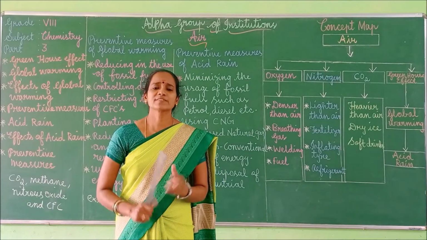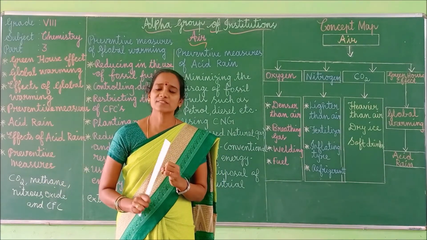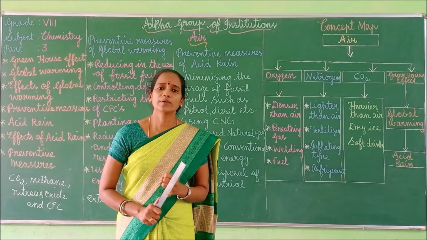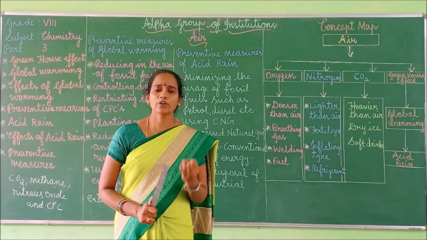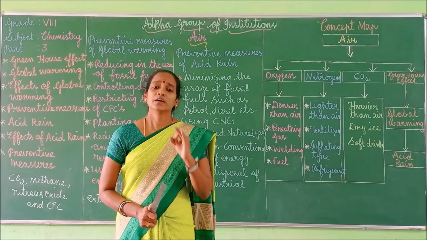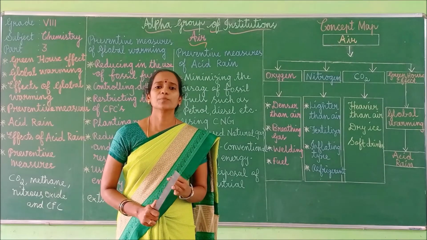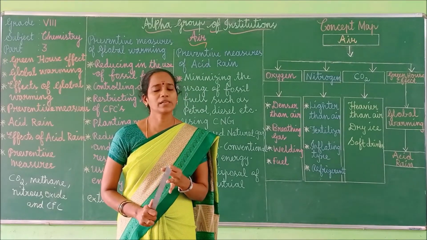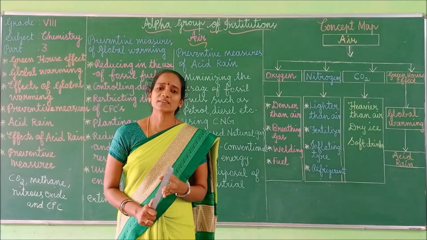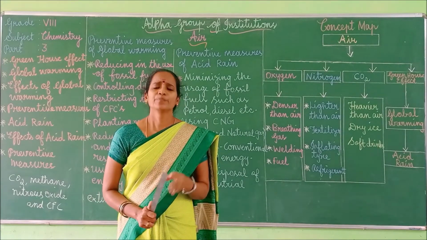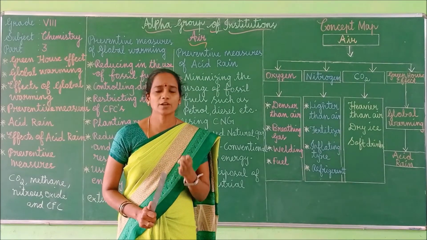What are the effects? Acid rain damages the buildings, monuments and statues made of stones and metals. It corrodes the marble and metals. It corrodes the water pipes, right? It causes human respiratory problems.